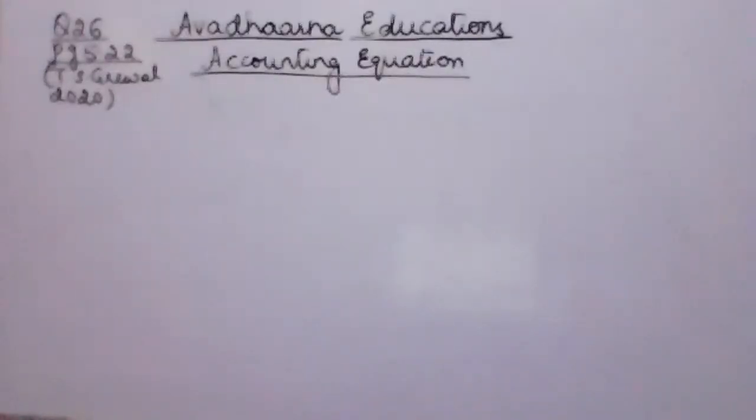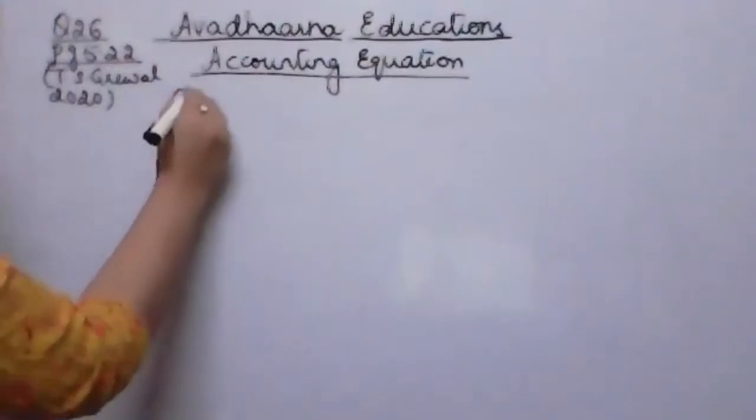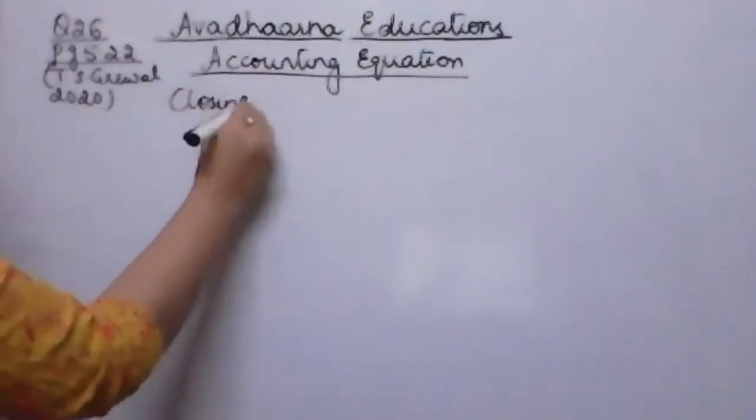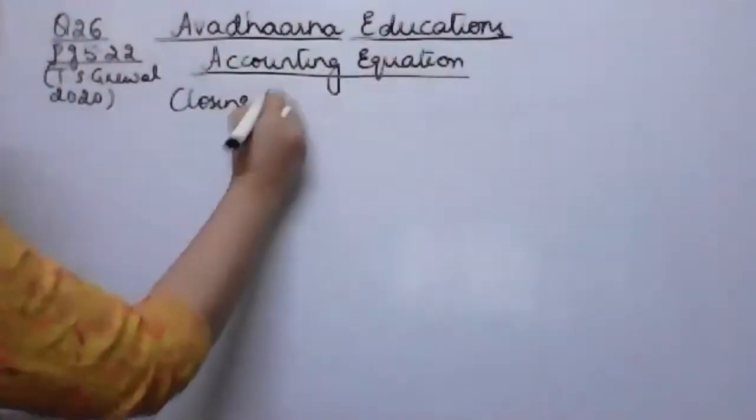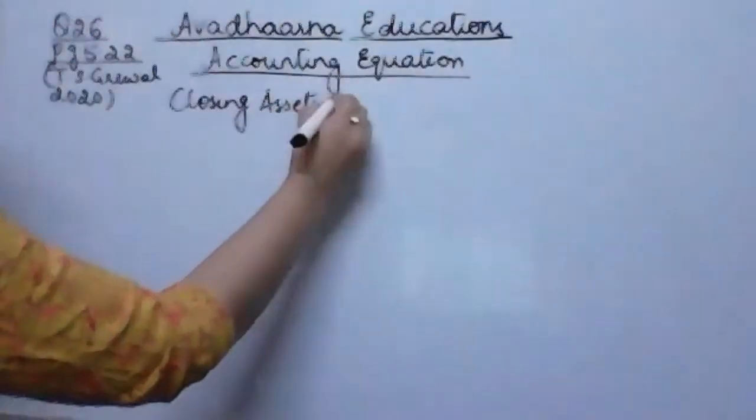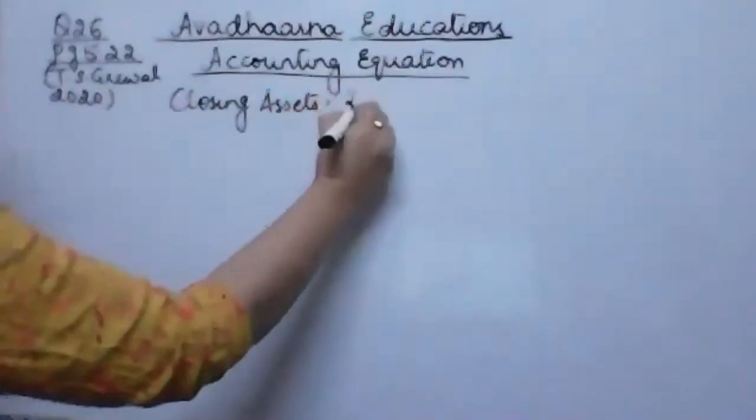The next doubt question which we have received is question number 26. This question says on 31st of March 2019, the total assets and external liabilities were 2 lakh and 6,000 respectively. Now, this is the state of closing assets. क्योंकि 31st March दिया हुआ है ना बेटा, 31st March 2019 will be our closure of the financial year. So total assets given will be our closing assets, and these closing assets are given to me as rupees 2 lakh.